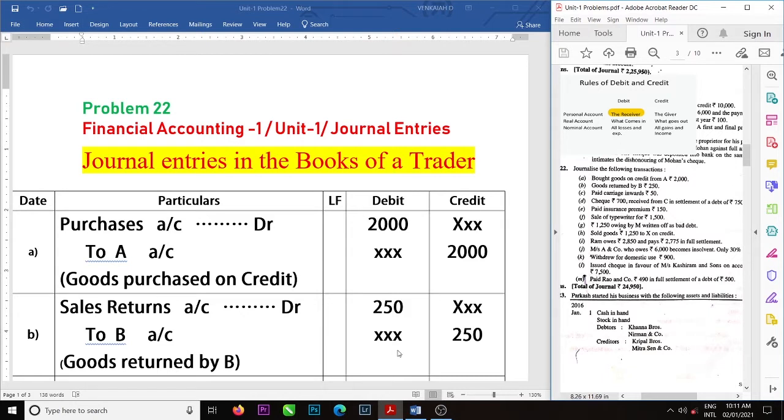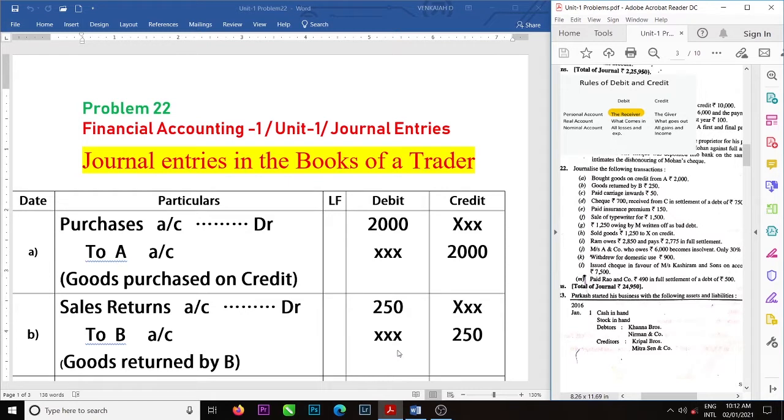Financial accounting problems. From 15 onwards, we are passing journal entries by using types of accounts and the rules of it. Same as 14, 15, 16, 17, 18, 19, 20. Now we are doing problem number 22.